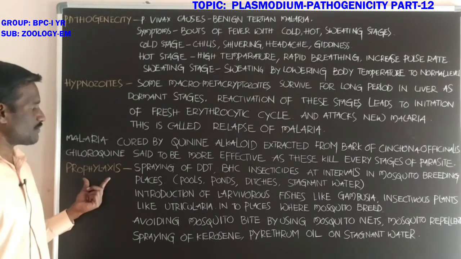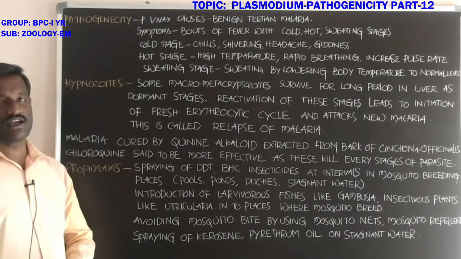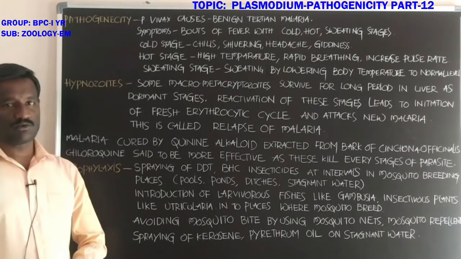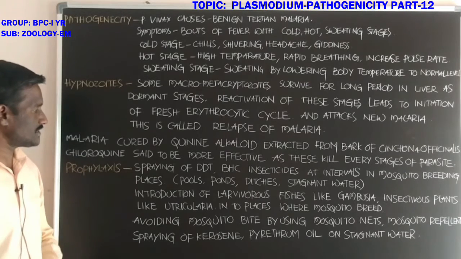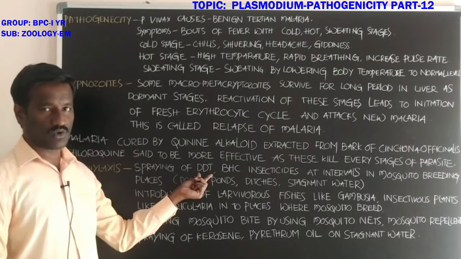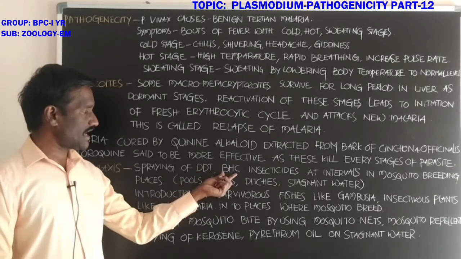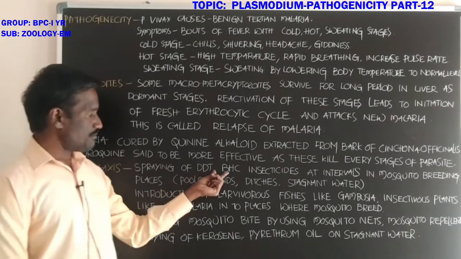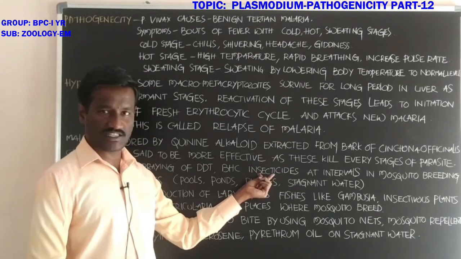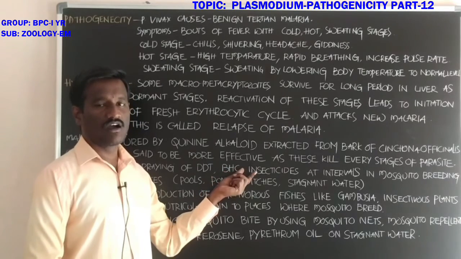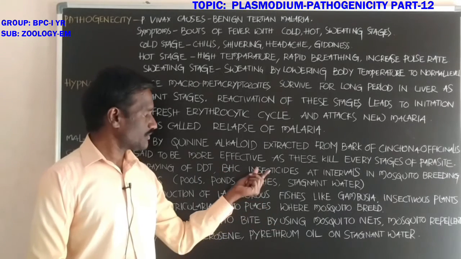Next, what about prophylaxis? Prophylaxis means preventive methods. The first is spraying of dichloro diphenyl trichloroethane and benzene hexachloride, DDT and BHC. These are insecticides, which kill the stages of the insects.